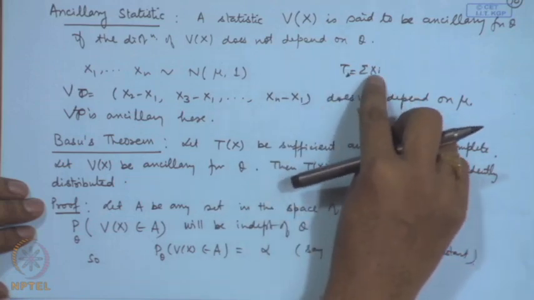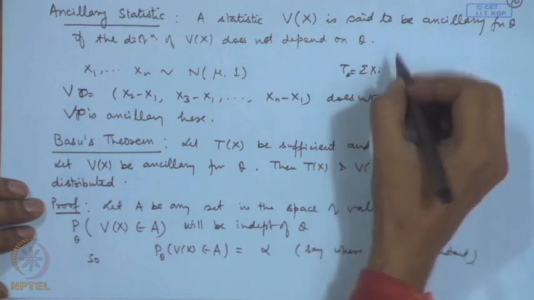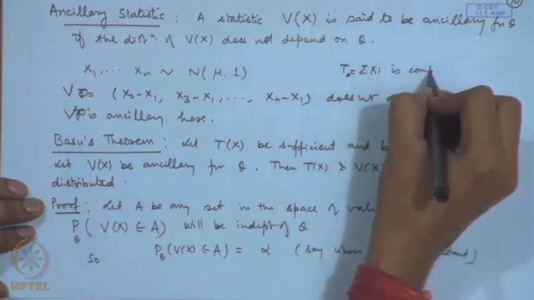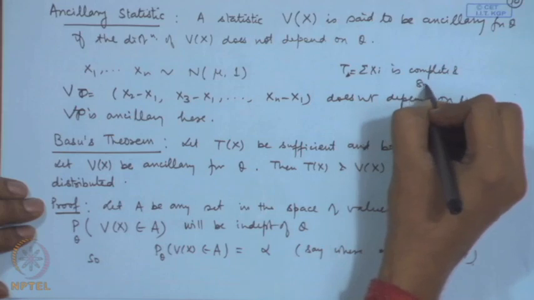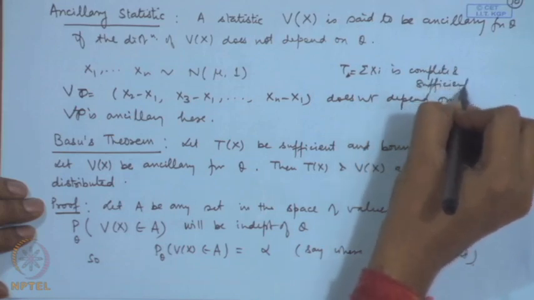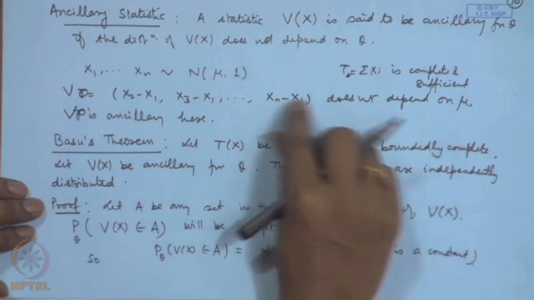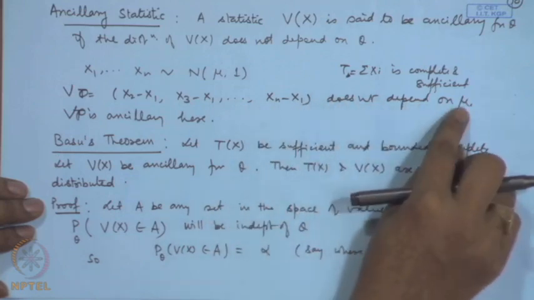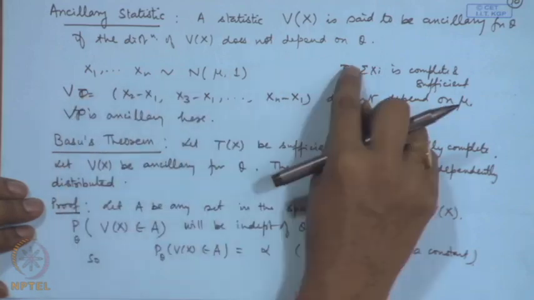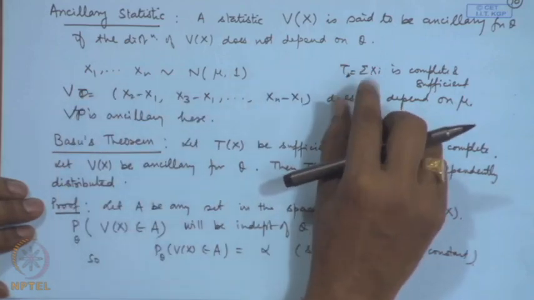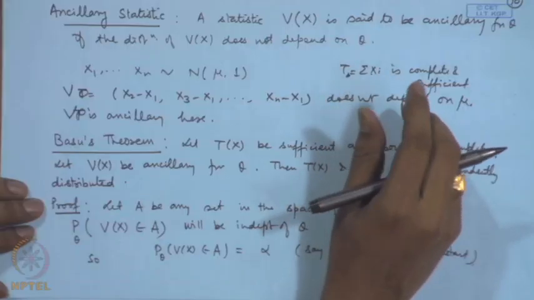This is complete and sufficient, and x 2 minus x 1, x 3 minus x 1, x n minus x 1 has a distribution which does not depend upon mu. Then t and V will be independently distributed, and of course, this is also a well known result in the normal distribution theory, that x bar and s square are independently distributed.